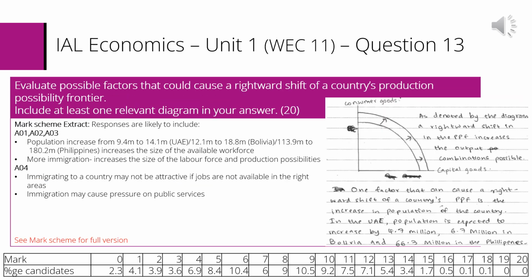This then moves us on to section D, where the candidates need to choose one of the 2 essay-style questions. They are all marked as levels of response questions in the manner previously discussed. Question 13 here requires students to evaluate the possible factors that would cause a rightward shift of a country's production possibility frontier. They then had to provide at least one relevant diagram in their answer. The question's worth 20 marks.